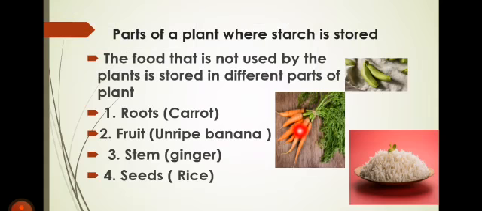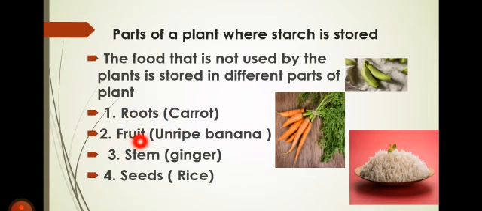Then look at this carrot. This carrot is the part of the plant that is called root. So a carrot plant stores the extra food inside its root. So the carrot is a root that we eat.